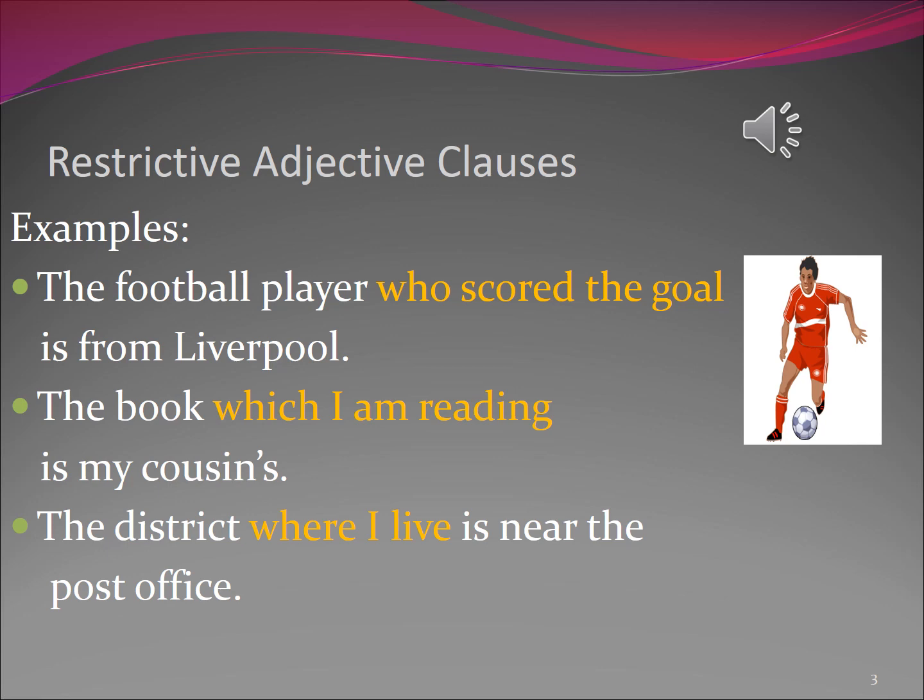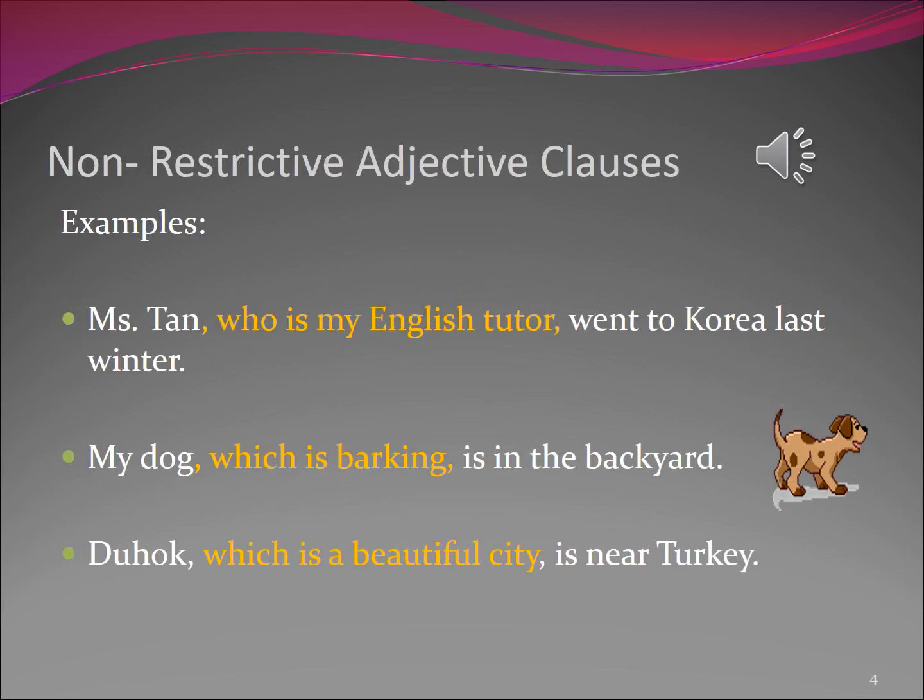Who scored the goal makes football player specific. Which I am reading makes book specific. Where I live makes district specific. Because there are many football players, books, and districts in the world. The adjective clauses in yellow in the example sentences make the nouns they describe unique. These are the typical examples that you're used to seeing.